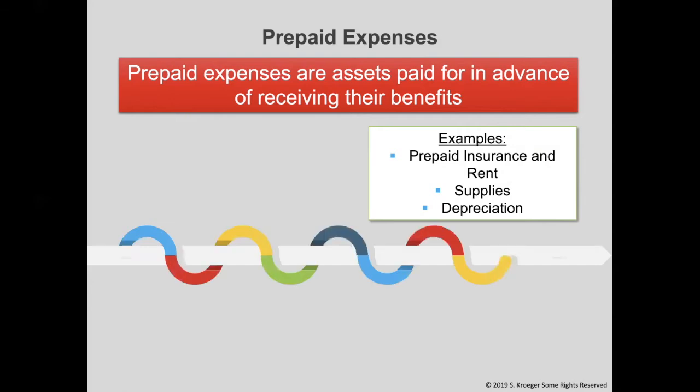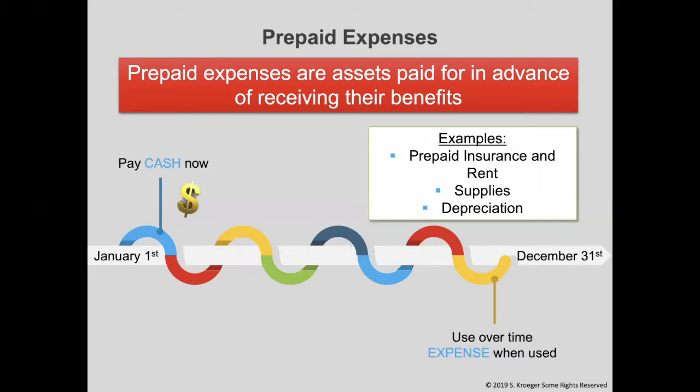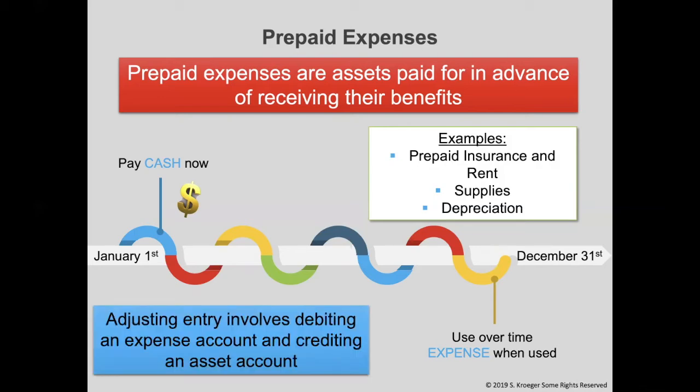Looking at the timeline, we first pay for the expense or asset. Later, we use it. When we use it, that is when we will recognize the expense on our books. The adjusting entry involves debiting an expense account and crediting an asset account. We debit the expense account to put the expense on our books, and we credit the asset account to reduce it by what we used during that time period. We are going to do 3 different examples next.